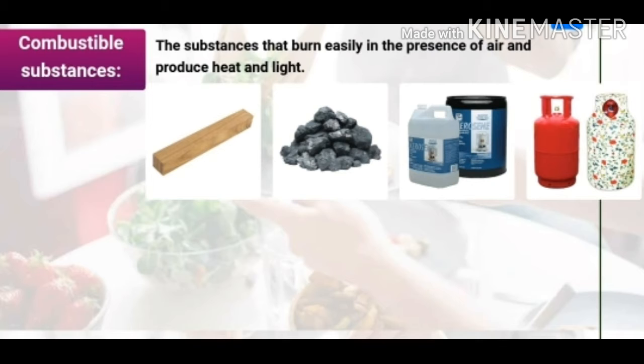Definitions of Chapter 6, Class 8th. Combustible substances. The substances that burn easily in the presence of air and produce heat and light. Such substances are called combustible. Example: wood, coal, kerosene, LPG.